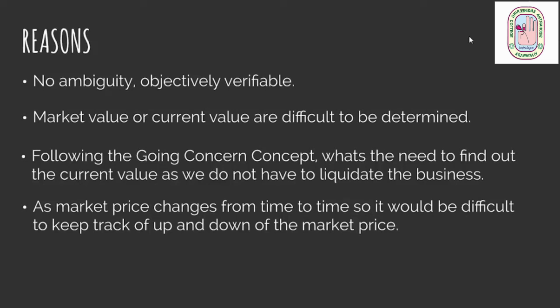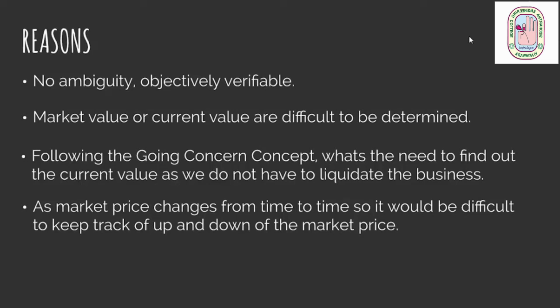So am I going to change the price of the asset in my books of accounts as and when the price changes in the market? Thus, considering the ease and avoiding all the complexity, we record on the basis of the price that was paid to acquire the asset. And because the cost of acquisition relates to the past, that is why it is referred to as historical cost,